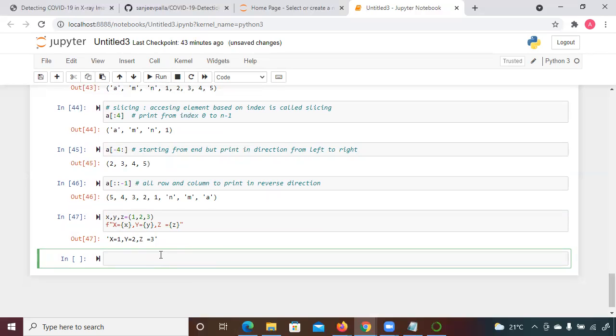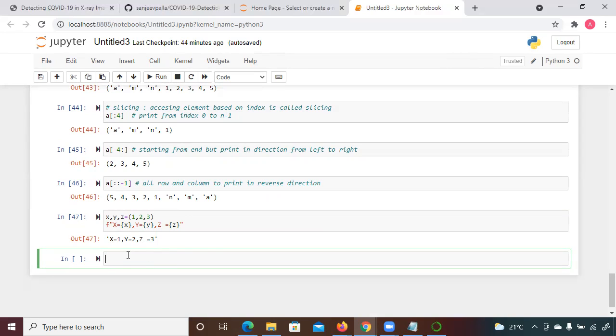See here, I created variables X, Y, Z and I'm initializing the values 1, 2, 3. So I'm initializing multiple variables at the same time. But suppose you wanted to print those values based on the variable name that you assigned to them. How can you do it?